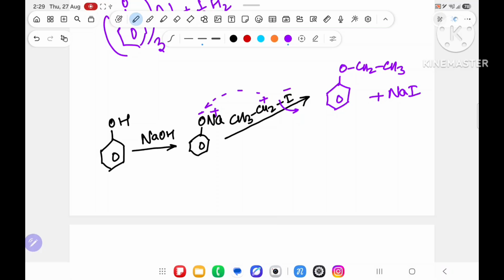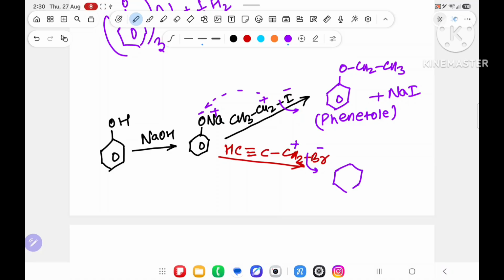This is an ether, and its special name you have to know, that is called phenetole. The special name of this compound is phenetole. So you have to know that. Suppose I say take this sodium phenoxide and react this with HC triple bond C, after that CH2Br. Sir, Br will go as minus, plus will attack, and you will get O, CH2, C triple bond CH3. Outside you are getting NaBr.